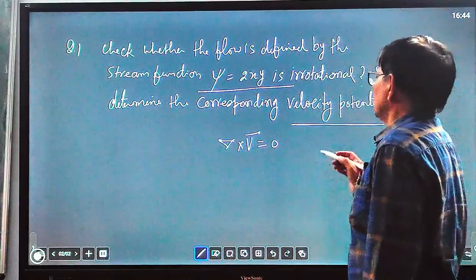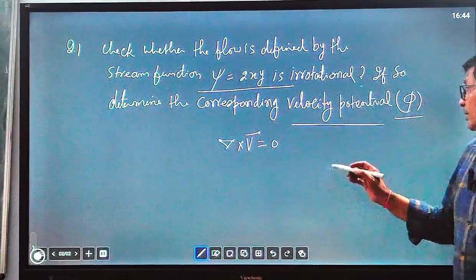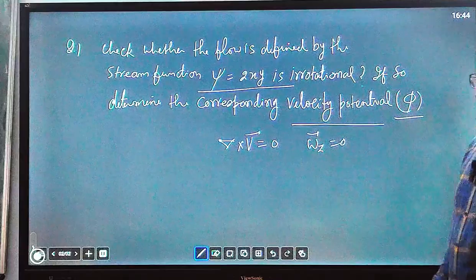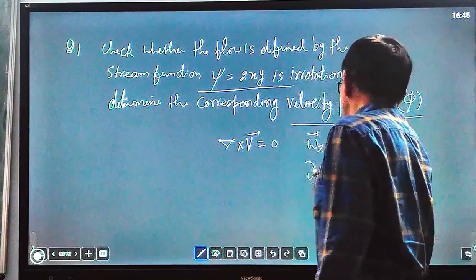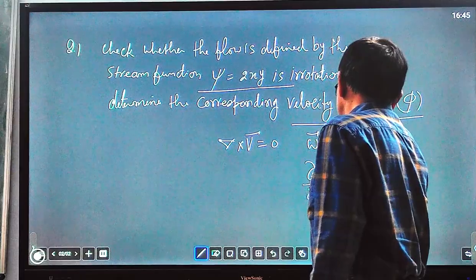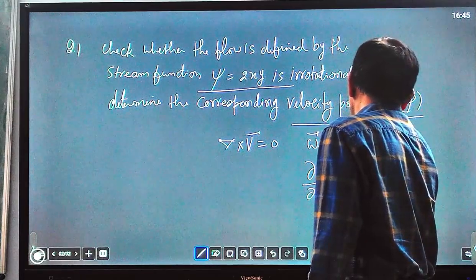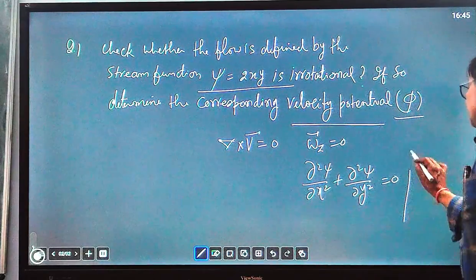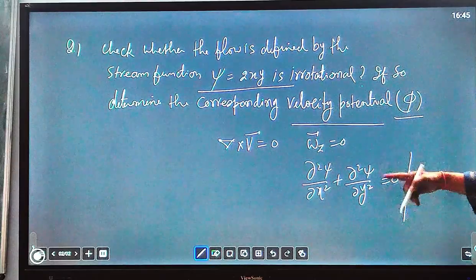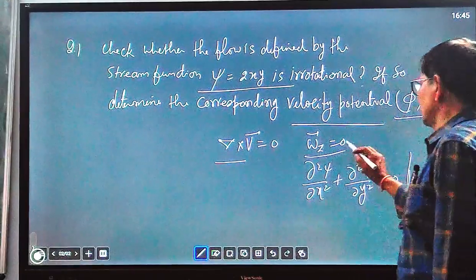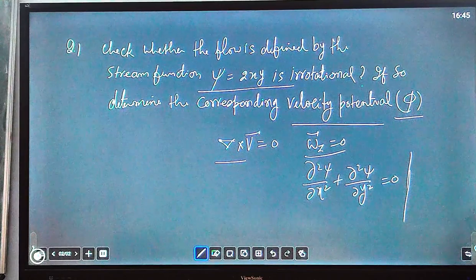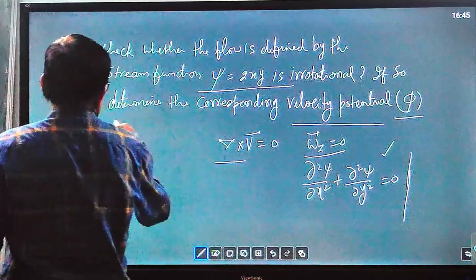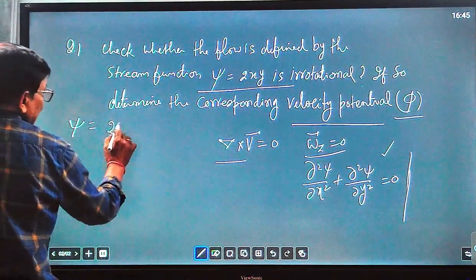Or you can say for two-dimensional flow in the x and y directions, the rotation about the z axis, omega z, equal to 0. Or simply you can use another equation, del square psi upon del x square plus del square psi upon del y square equal to 0, then the flow is irrotational. For two-dimensional flow, if any one condition is satisfied, then the flow is irrotational.